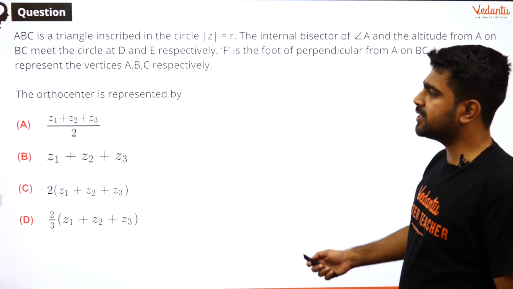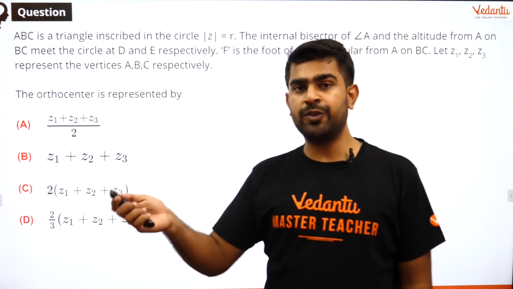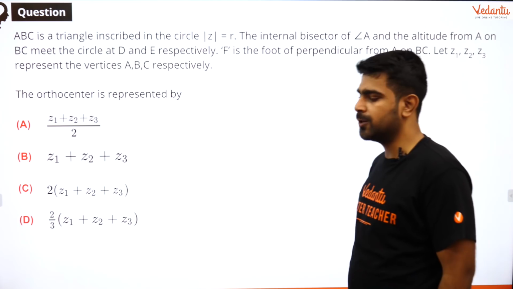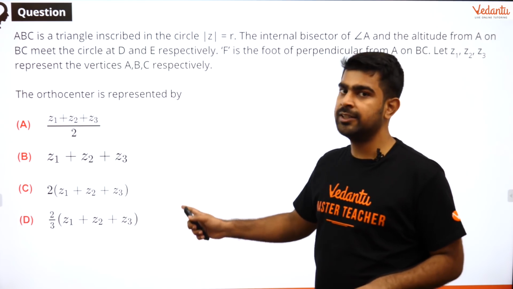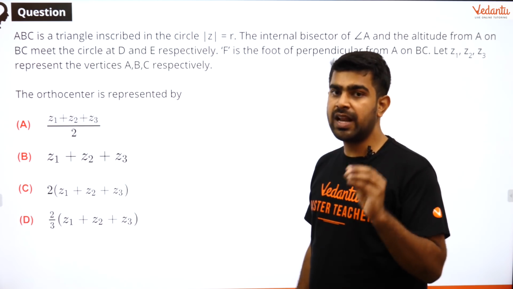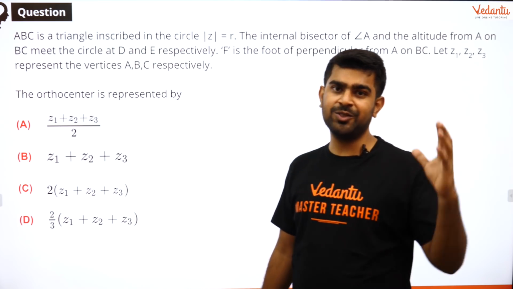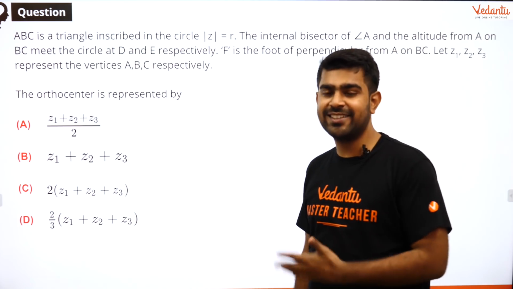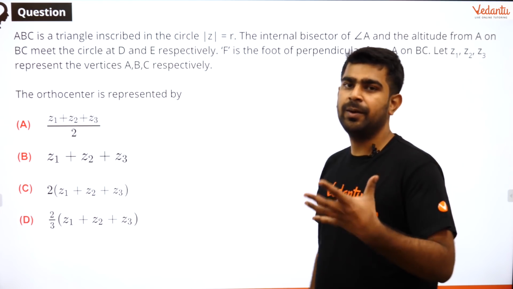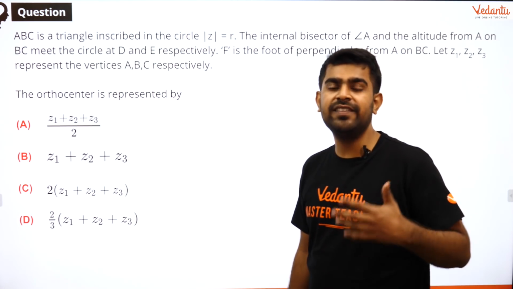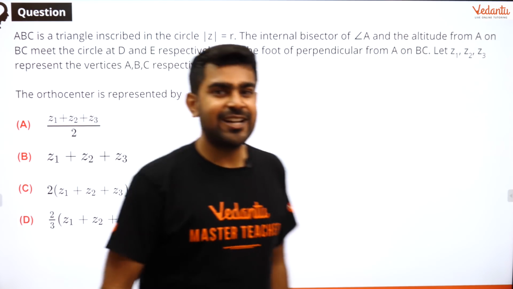Okay, so the next question is orthocenter. This is pretty simple. This can be done even if you didn't do the first two. I will show you how. Even if you did not get the first two, this should have been done. So guys, this is a simple observation for your Advanced as well. Whenever you find a comprehension, just because you can't do the first question, please don't leave the entire comprehension. Just read through it completely so that at least a partial one can be got instead of leaving everything.